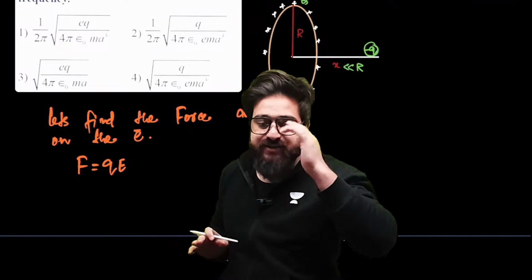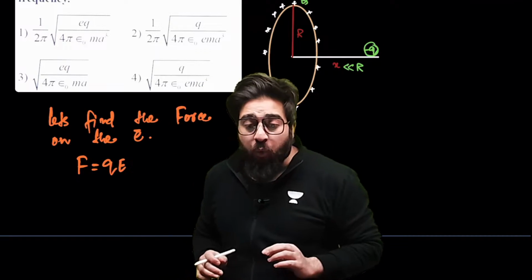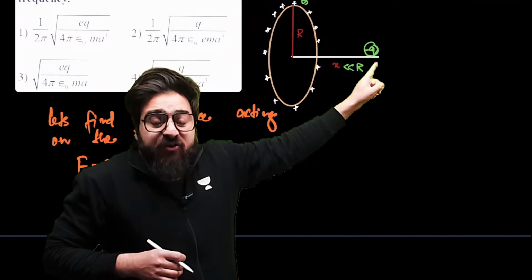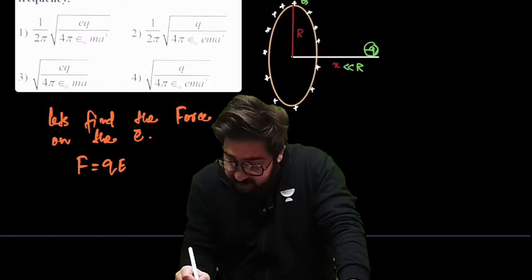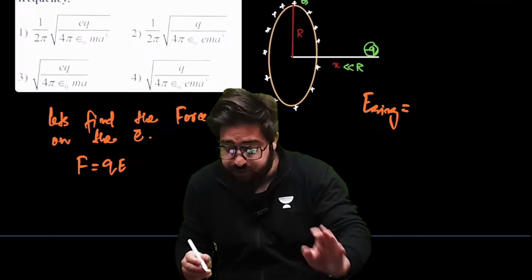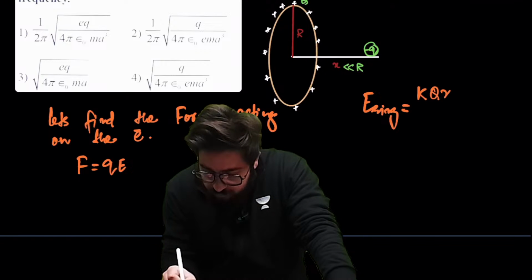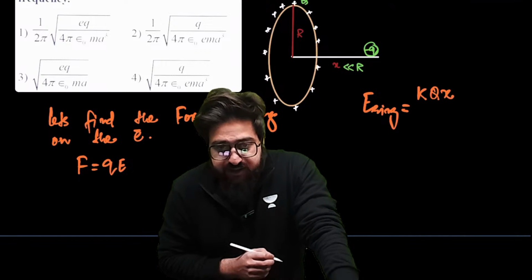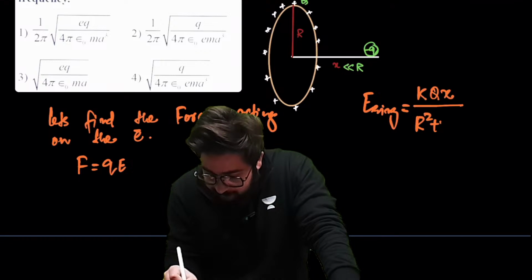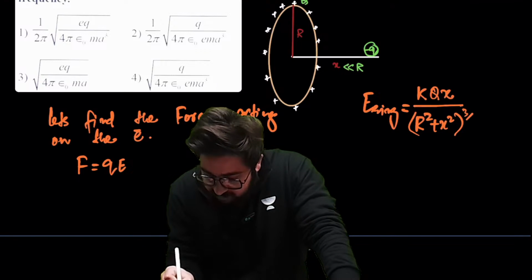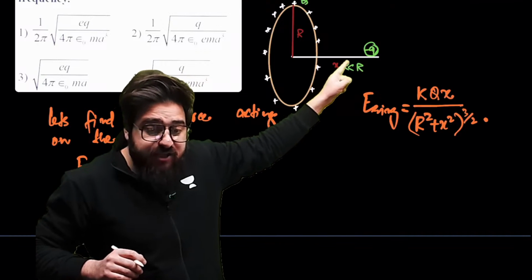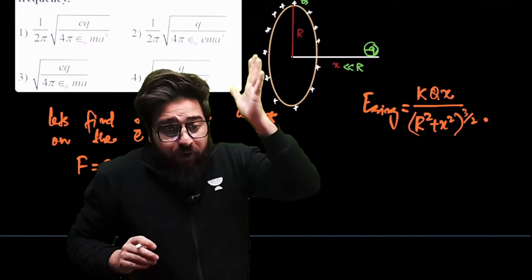Now the point is, what is the electric field if the charge is present over here? Electric field will be because of the ring. Now we know electric field because of the ring is simply, everybody knows it, KQx, where x is the distance and Q is the charge on the ring, divided by (R square plus x square) whole raised power 3 by 2. This is the electric field produced because of the ring at this point. And at this point only we have placed the charge.